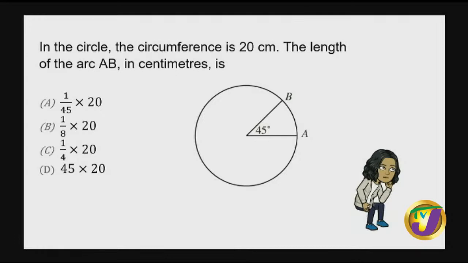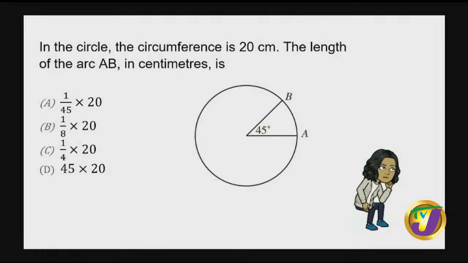And the arc that we're looking at, AB, is denoted by the angle 45 degrees. So I can now represent it as a part of the whole circle, which is 45 degrees of 360 degrees. Why 360 degrees? Because the total angle within the circle is 360 degrees.